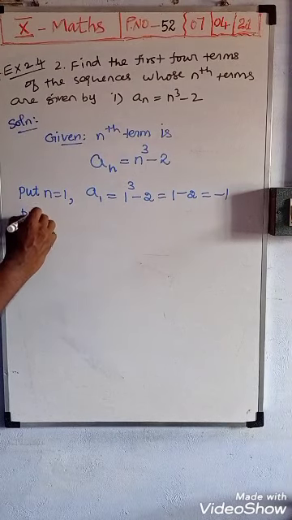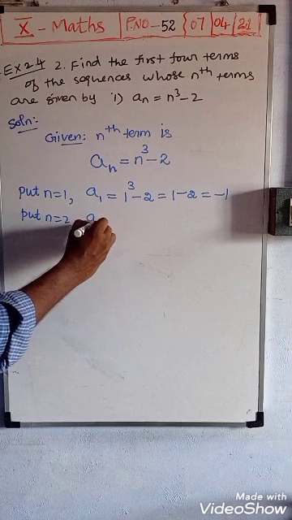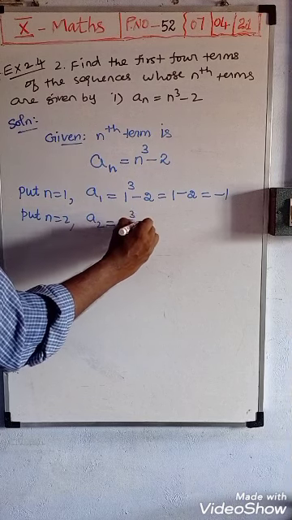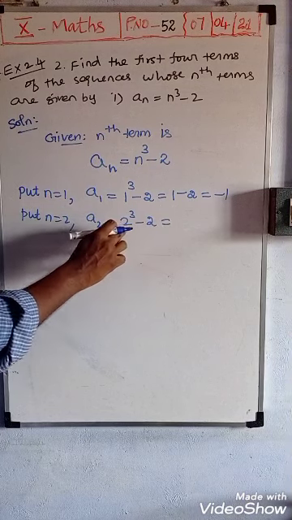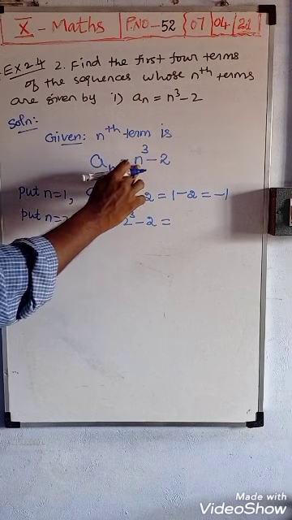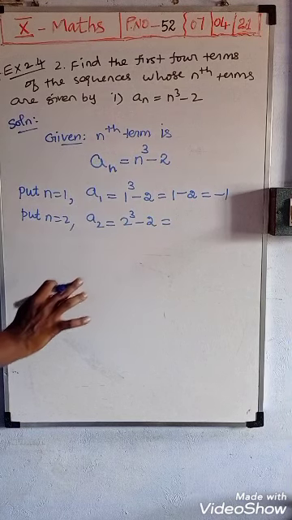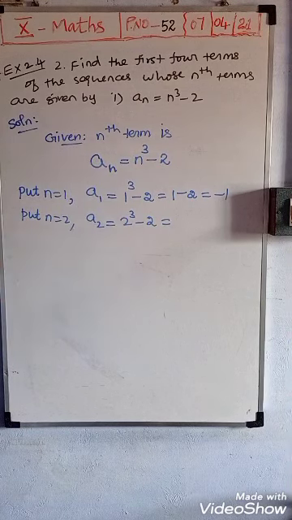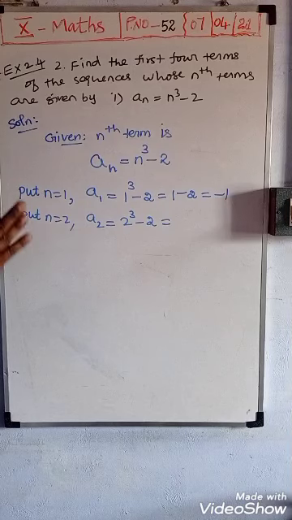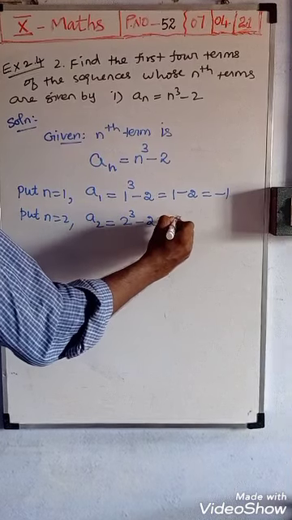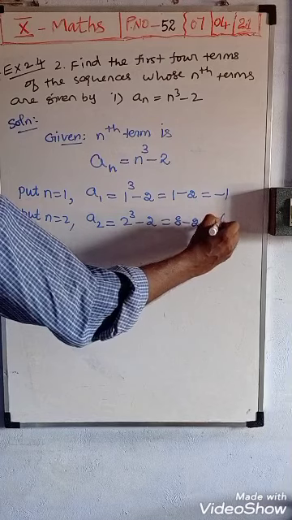Next put n is equal to 2. So A2 is 2 cube minus 2. Instead of n, 2 cube. So 2 cube means 3 times we want to multiply by 2. So 2 2s are 4, 4 2s are 8. So 8 minus 2, 6.